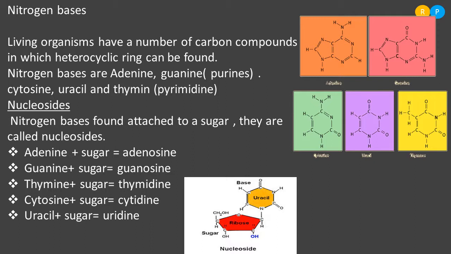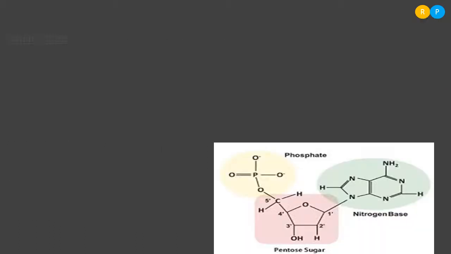You have heard the terminology nucleic acids, right? In order to form nucleic acids, the cell requires the help of nucleosides. So nucleosides are in turn going to form one more structure, that is nothing but nucleotides.